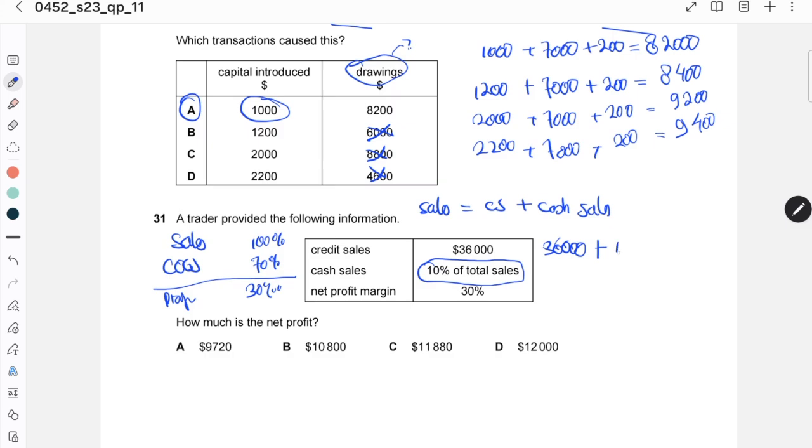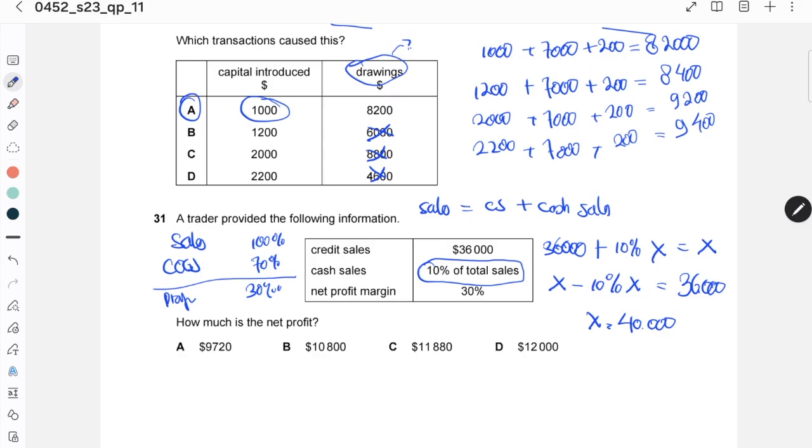So if the total sales is X, then X minus 10% of X equals 36,000. X becomes 40,000.